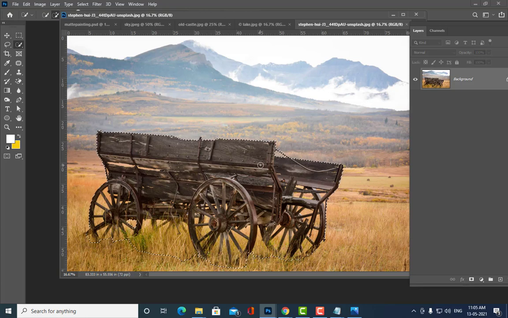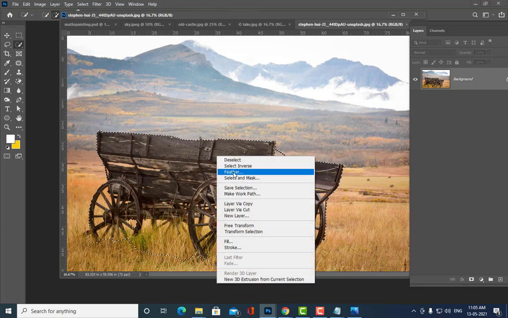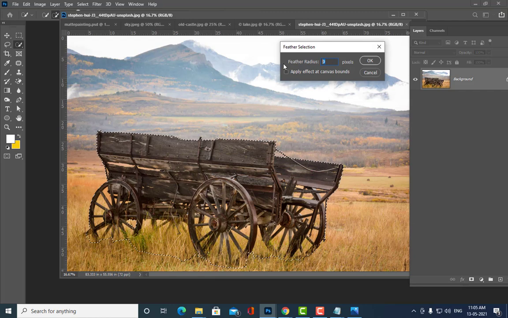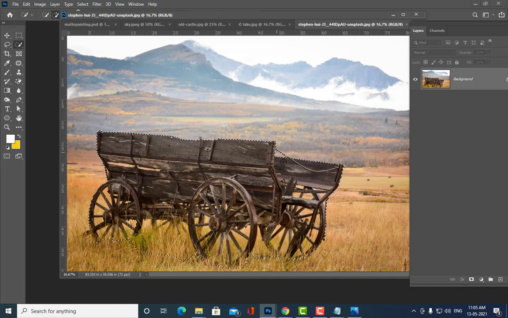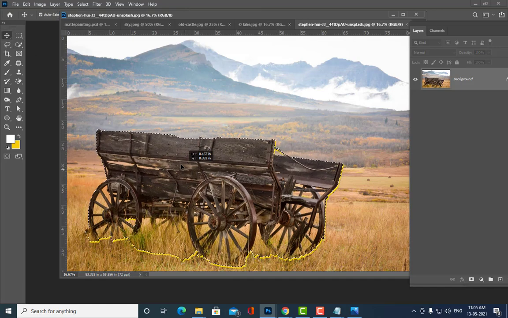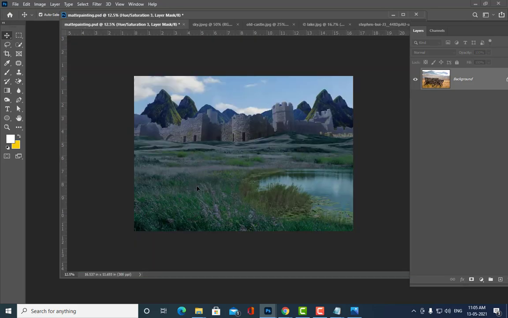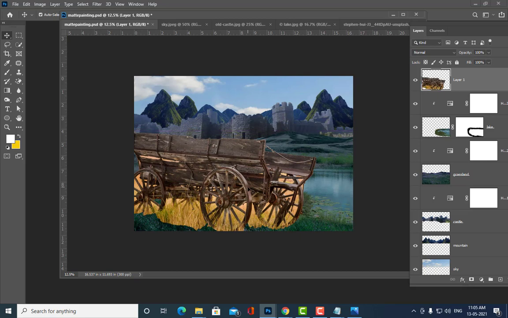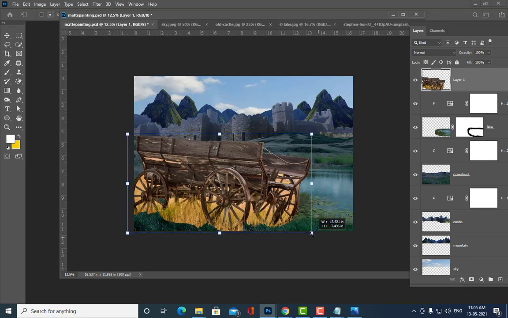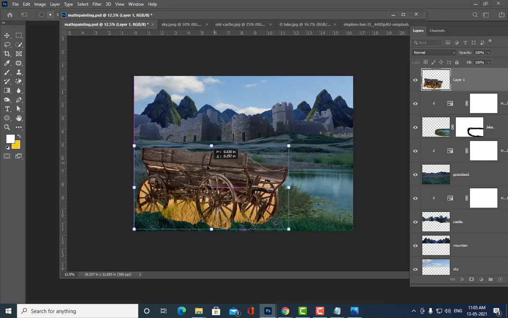So once we have selected it like this, okay, so we can give a very small amount of feather. Don't give big amount of feathers, okay. So just select it, and then what do you have to do now? Just simply drag this. Okay, we have to drag it and just keep it here. So it should look actually big, and we'll do one thing.